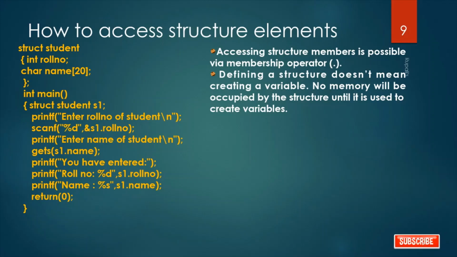Accessing a structure member is possible via the membership operator. This dot is called the membership operator. So when we want to access these, you have to write variable name dot member variable name, s1 dot roll number, in this way. Enter the name of a student. So don't write gets name. You have to write gets s1 dot name in this way. Now I want to print. When you want to print, you have to again write s1 dot roll number and s1 dot name. See how this program works. See the code.